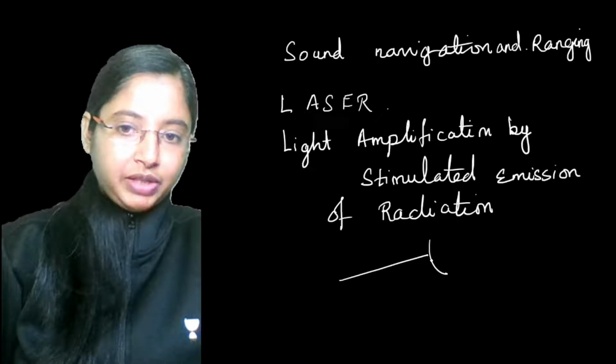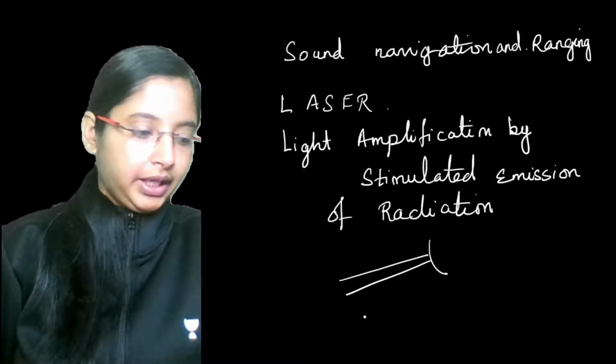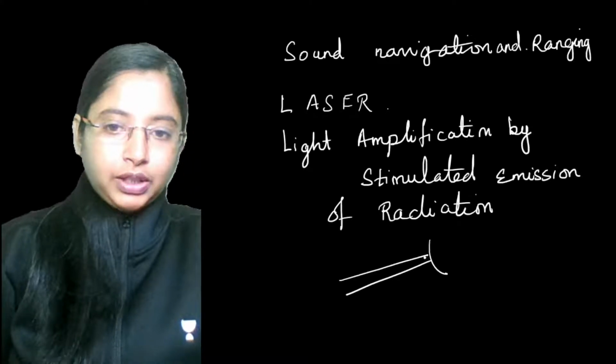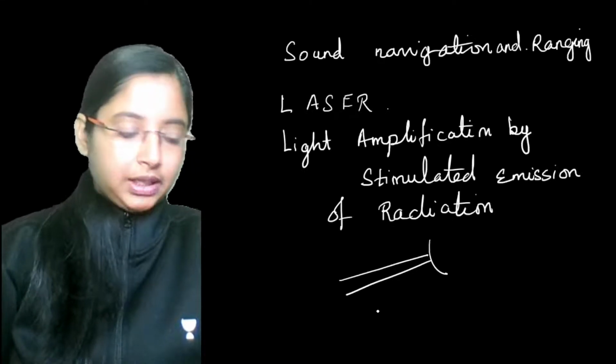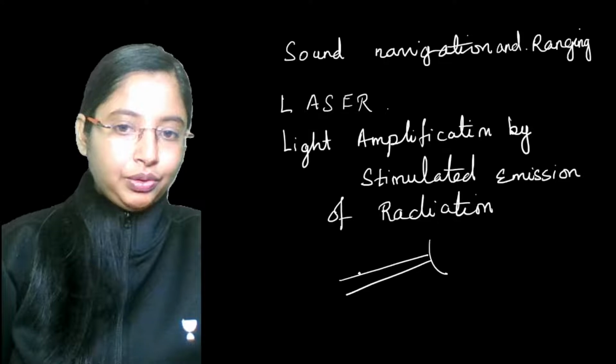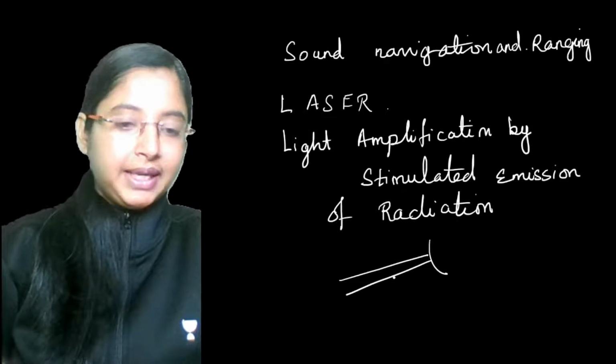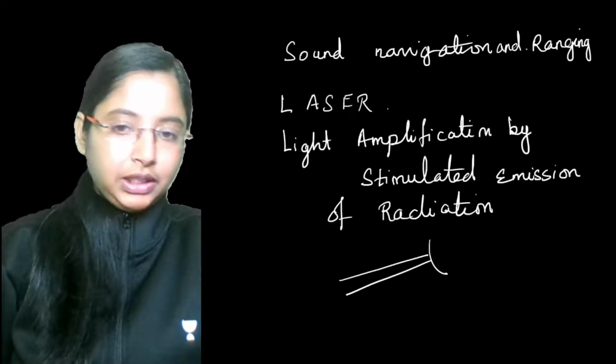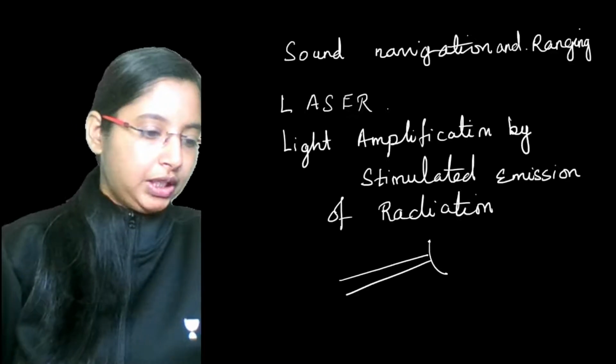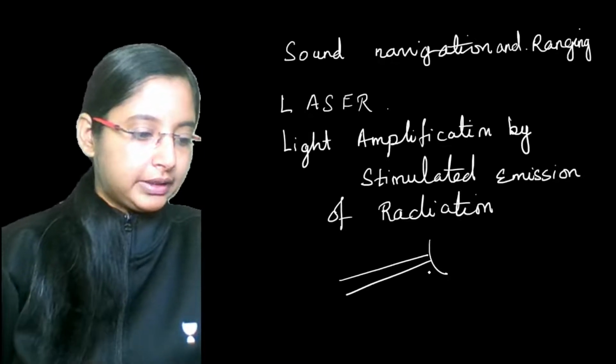This laser beam gets reflected and comes back towards the earth again. Now, if you know the time taken for the laser beam to go, hit and come back, and you know the speed at which it is traveling, then you can find the distance.